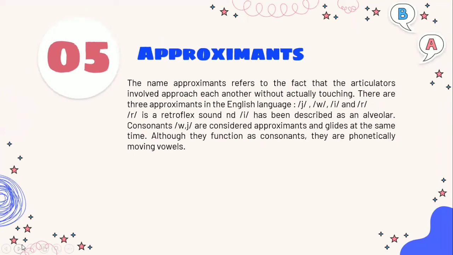The last, approximants. The name approximant refers to the fact that the articulators approach each other without actually touching. There are four approximants in the English language: j, w, l, and r. R is a retroflex sound, and l has been described as an alveolar consonant. W and j are considered approximants in English at the same time. Although they function as consonants, they are phonetically moving vowels.